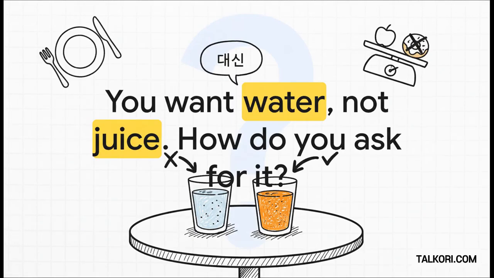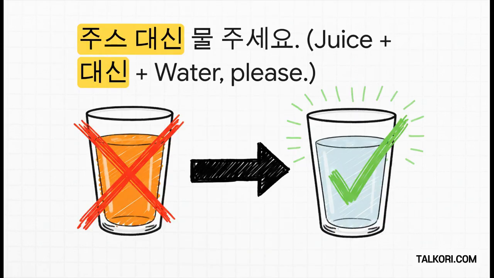Okay, I've been doing all the talking. Now it's your turn to do some thinking. Imagine you're at a restaurant, you're on a diet, and you want to order water, not juice. How would you use 대신 to make that happen? Oh, and the word for juice is juice. Give it a shot. So, did you get it? The rejected item is the juice, right? So we start with juice, then we add our magic word, 대신, and then we ask for what we actually want. 물 주세요. 주스 대신 물 주세요. Perfect. See, you're already getting it.